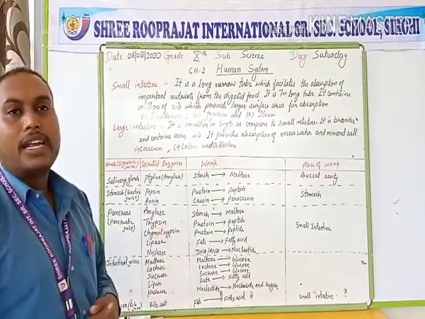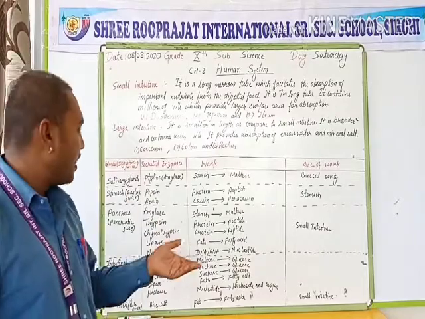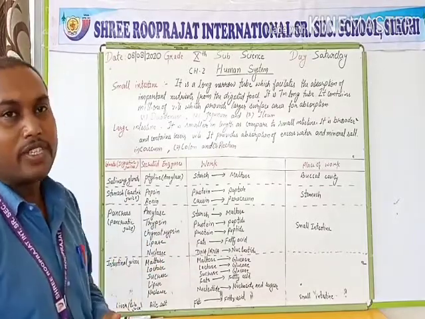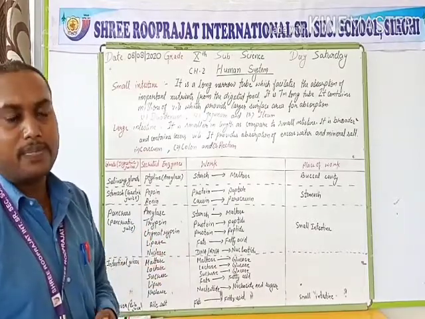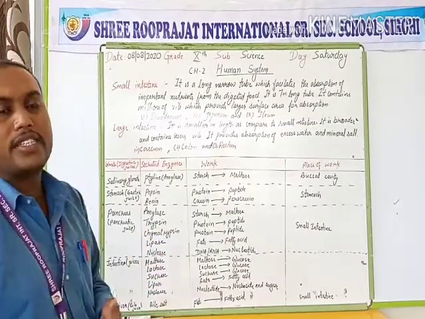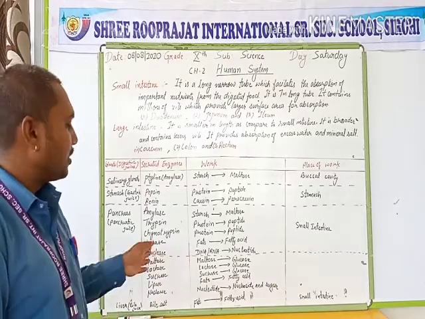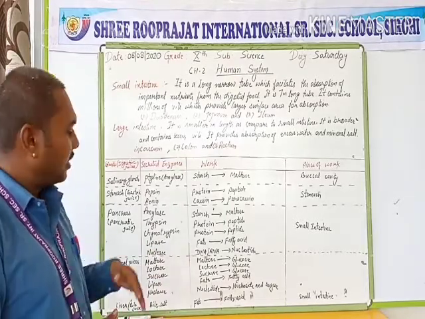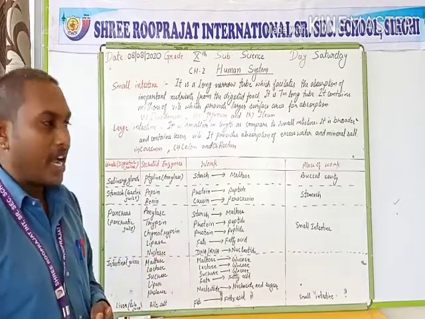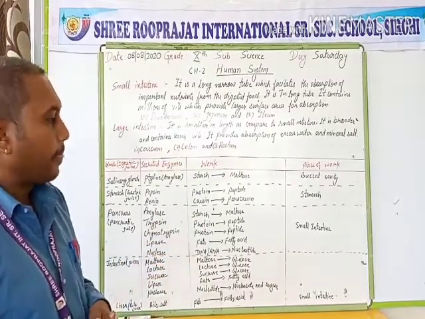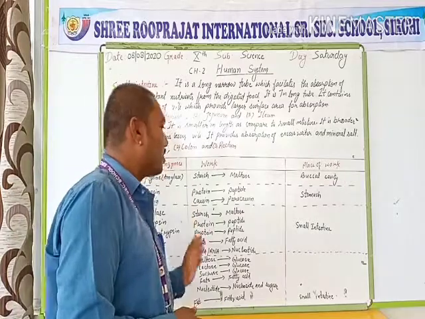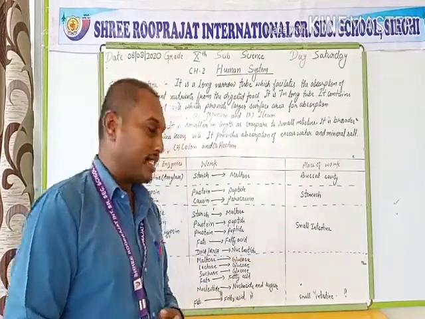Next, the trypsin digests the protein into peptide bonds. Chymotrypsin has the same function, protein into peptides. Lipase digests the fats present in our food into fatty acids or monoglycerides. Next, nuclease is the enzyme that digests the nucleic acids, meaning the DNA or RNA, into nucleotides. This digestion takes place in our small intestine.